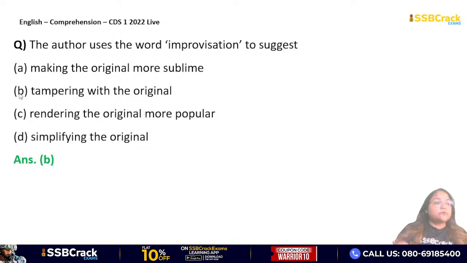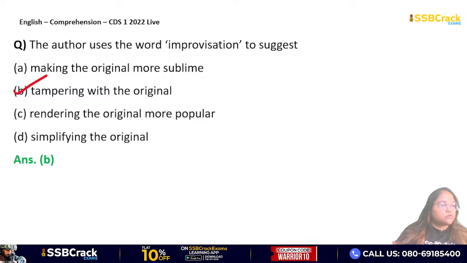So the answer will be option B, tampering with the original. If you break the original song into small pieces and mix and match it with something else, that is what improvisation actually meant by what the author said. They cannot give original music because young people will never be able to understand that. The common people will not be able to get the essence of music. So for them, the improvisation needs to be done, which is basically tampering with the original music. Okay, so option B will be your answer.